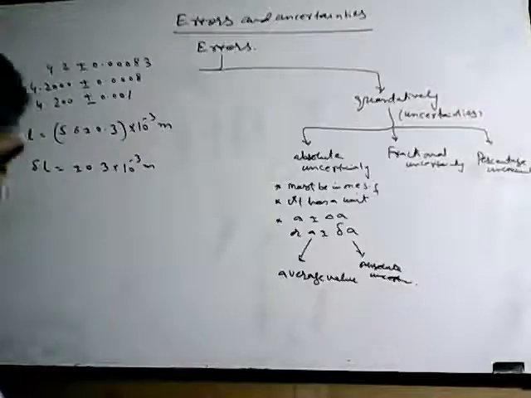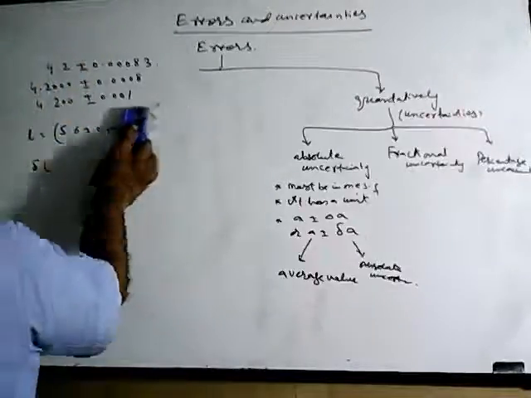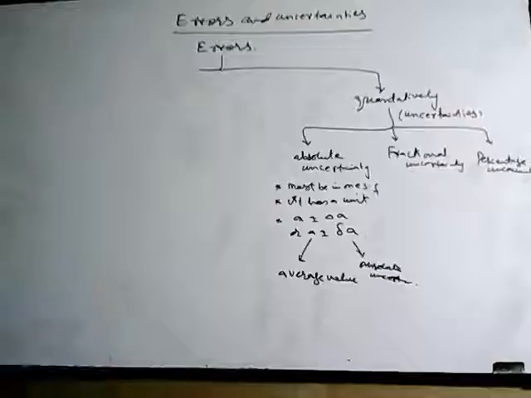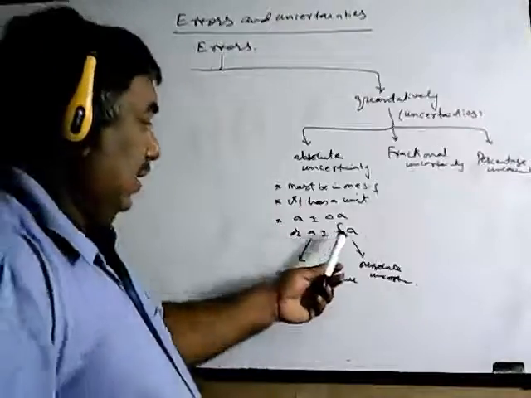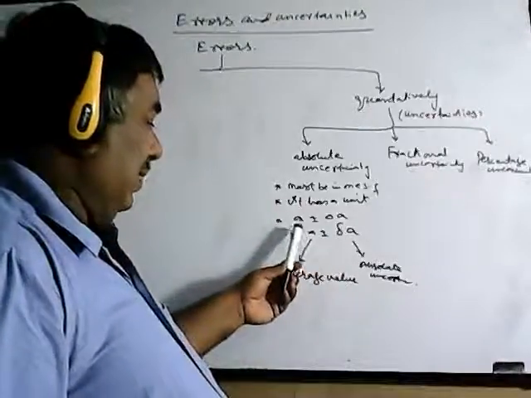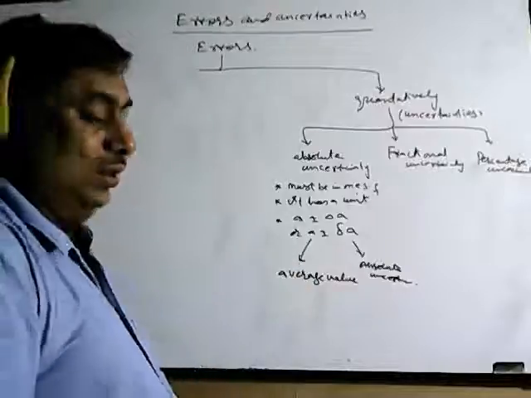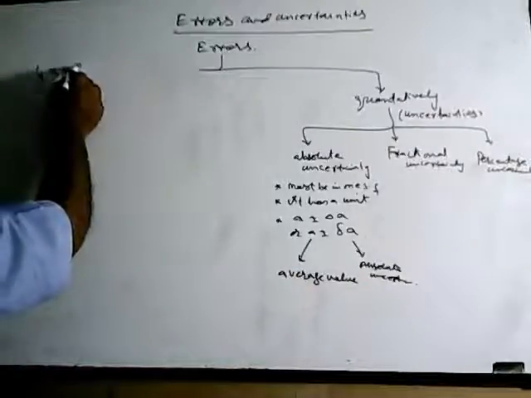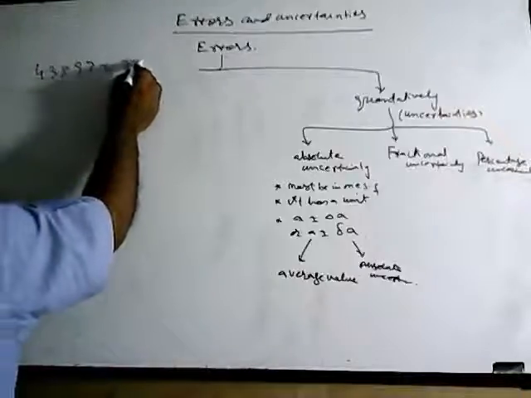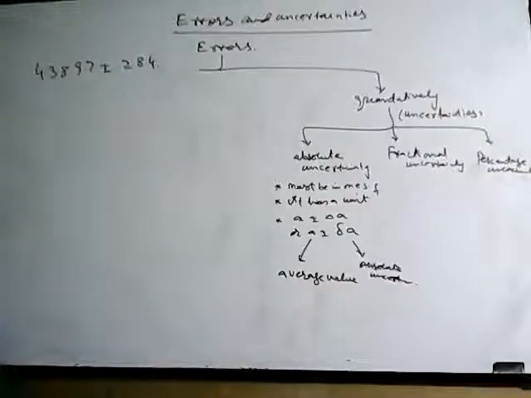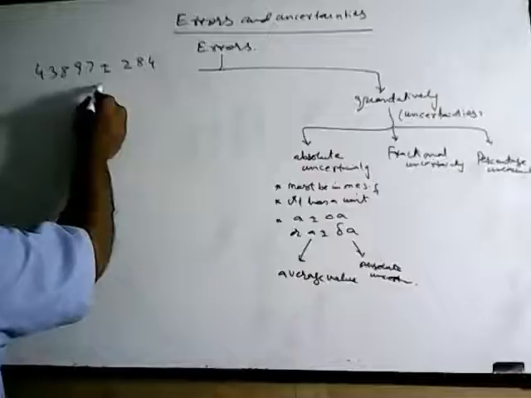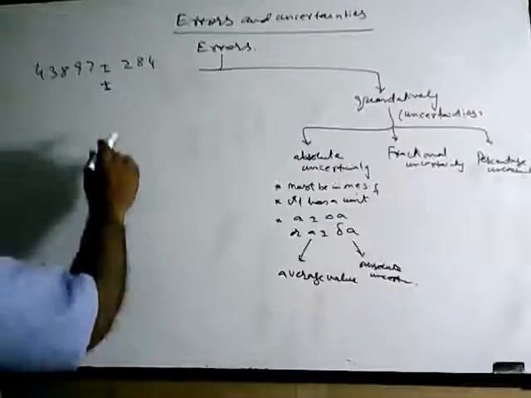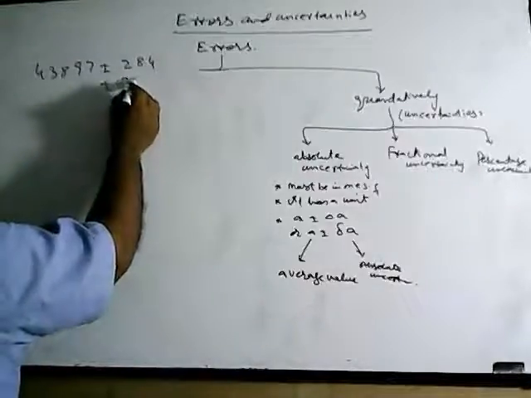Now the second rule for uncertainty, which is very important, is that the number of zeros in delta A must always be the number of zeros in A, or A may have more zeros also. For example, suppose this is the case, how will I do this? First I will make this into one significant figure. 284 in one significant figure will be 300.